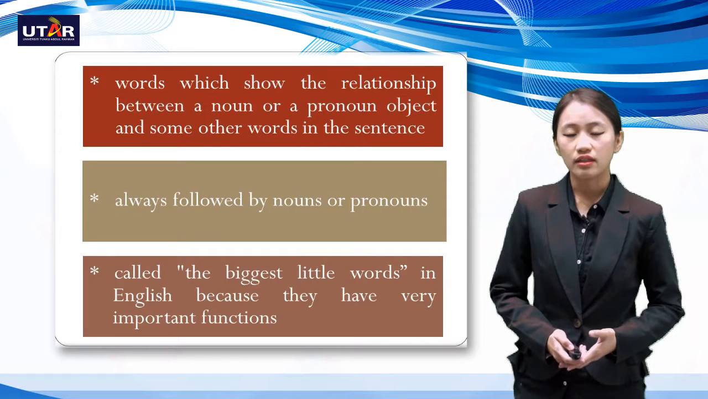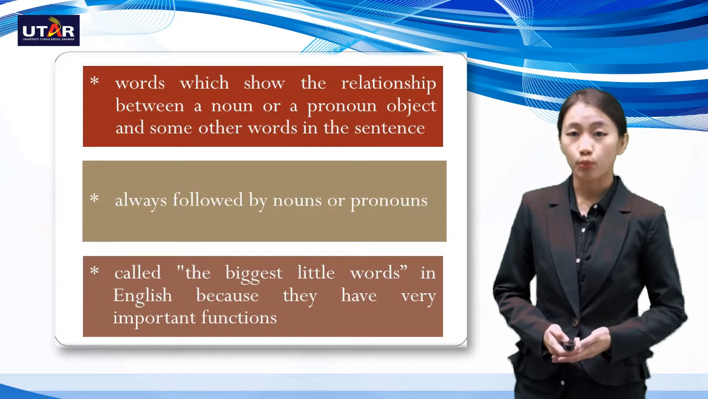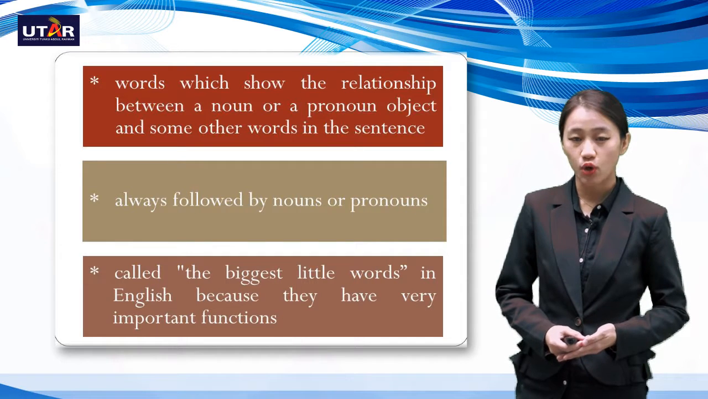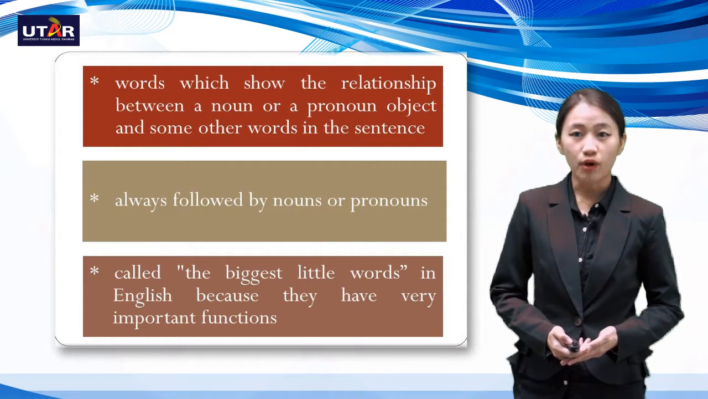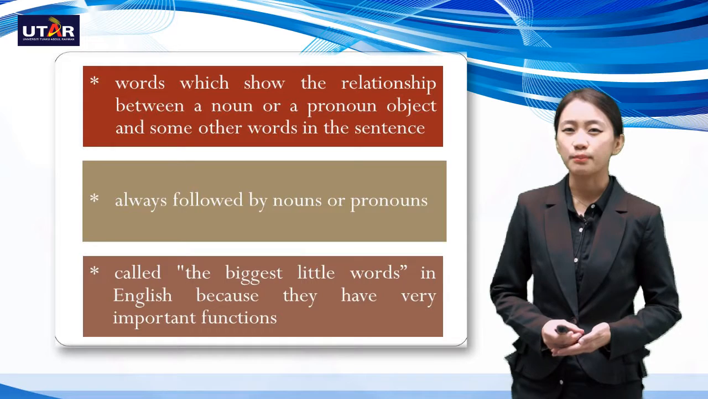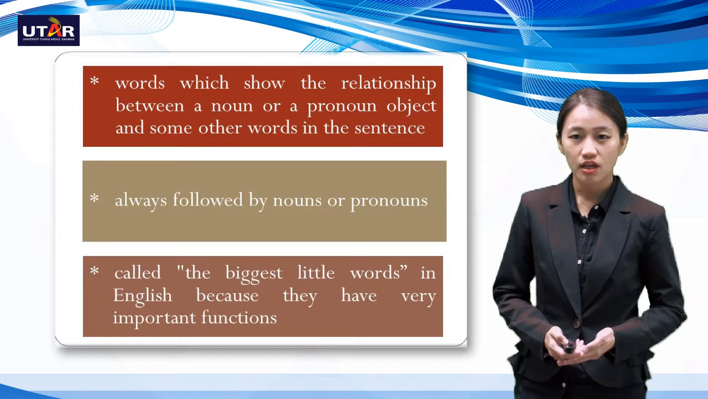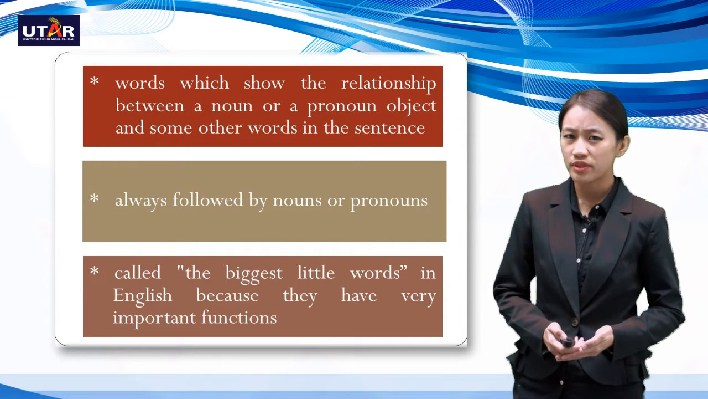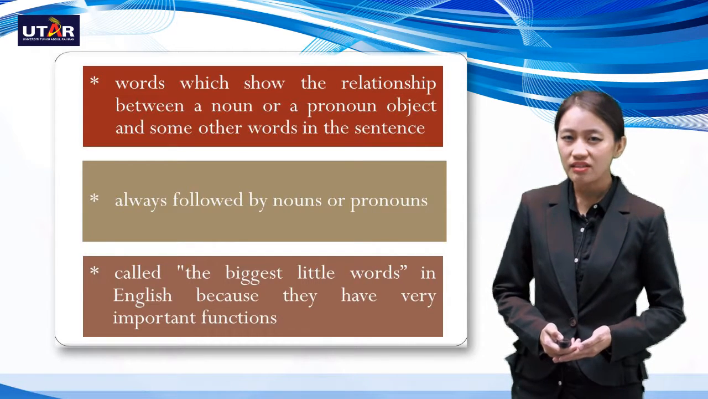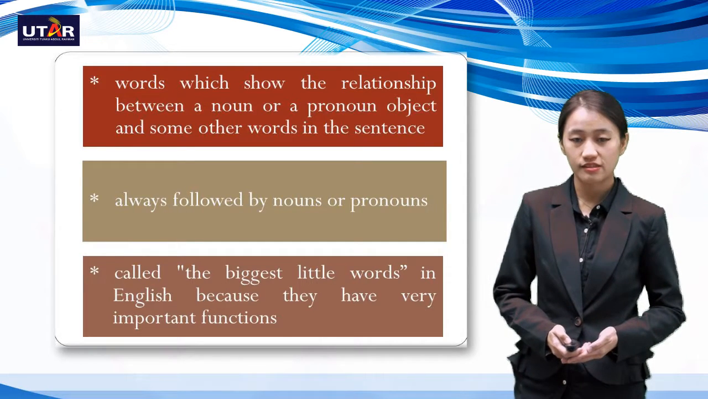Now let's look at the other explanation. Prepositions are always followed by nouns or pronouns. So as you can see, prepositions cannot stay on their own. They require the help of nouns and pronouns. Furthermore, prepositions are called the biggest little words in English because they have very important functions. Even though a preposition consists of only two letters at least, these prepositions are considered important when constructing sentences.